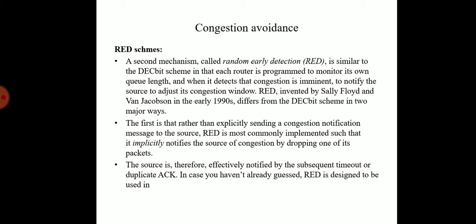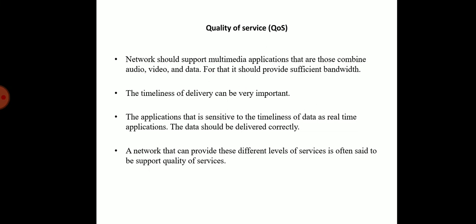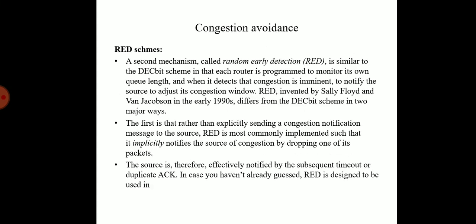So the properties of the RED scheme: drop packets before the queue is full, in the hope of reducing the rate of some flows. Drop packets for each flow in proportion to its share. The drops are at a random rate or spaced out in time. It uses the average queue length. RED is tolerant of bursts. Random drop hopefully desynchronizes the TCP sources.